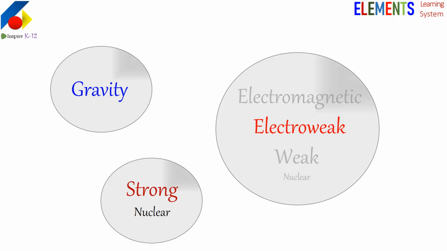But electromagnetism and weak are actually the same. That was discovered by Pakistani scientist Dr. Abdul Salam and two others. They got Nobel Prize on it. So we have three forces: gravity, strong force, and electroweak force.